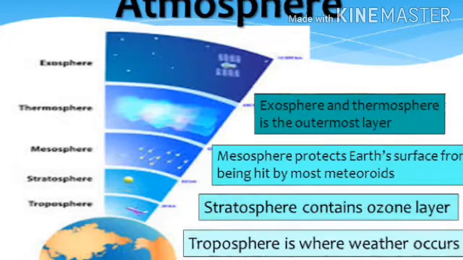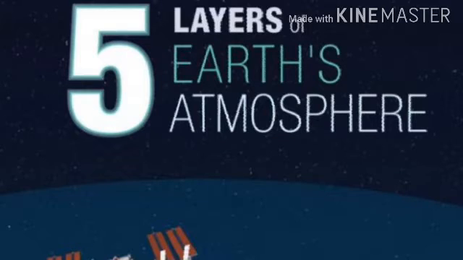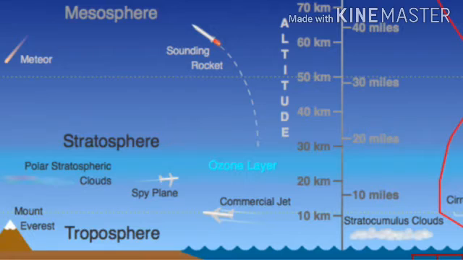These 5 layers, starting from Earth's surface, are called the troposphere. It means the troposphere is the first layer of the atmosphere.